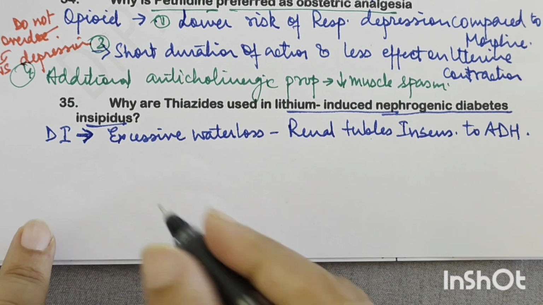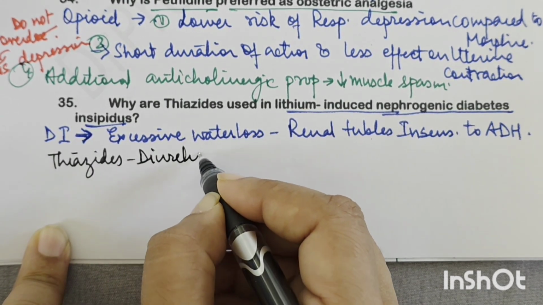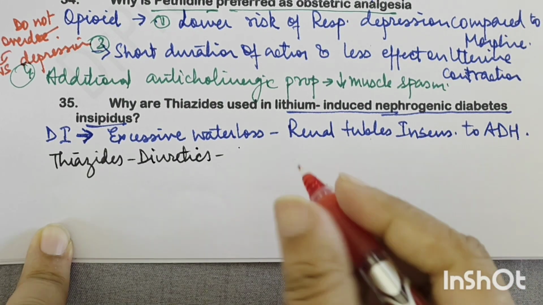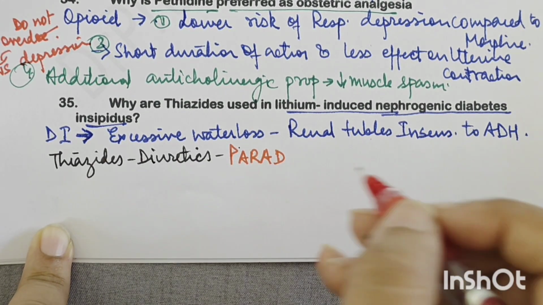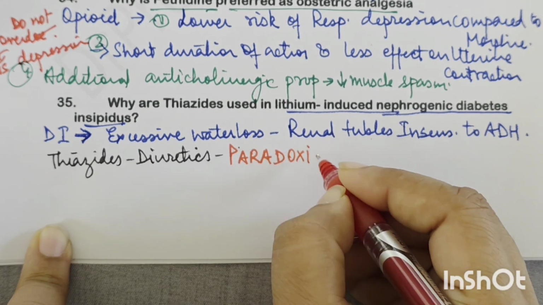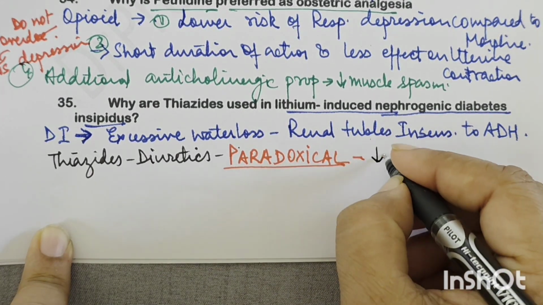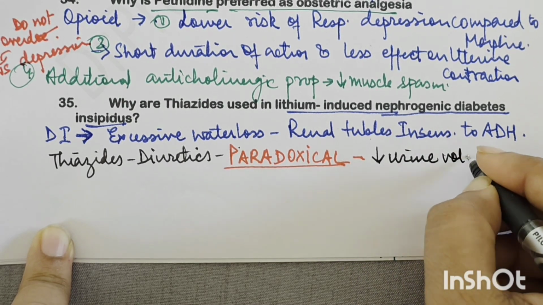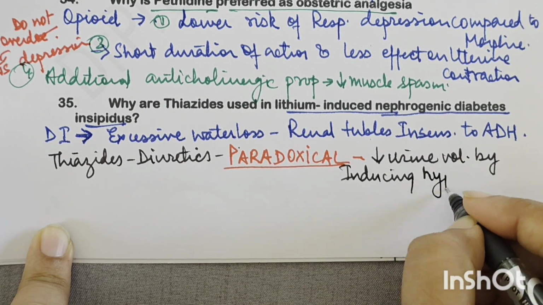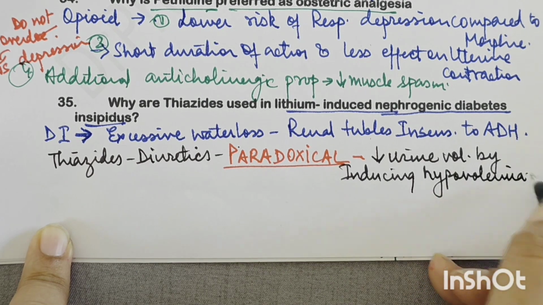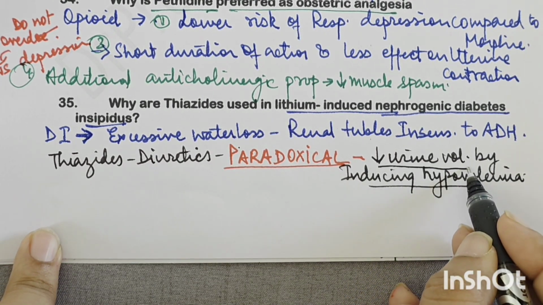Now thiazides क्या करते हैं? Thiazides are basically diuretics, right? Now here they are having a paradoxical action. Paradoxical, क्योंकि आप कहोगे antidiuretic hormone को insensitive हो गए तो इसमें why you are giving a diuretic? So their action is paradoxical. How they are doing paradoxically? They basically reduce the urine volume by inducing hypovolemia. They themselves also cause a loss of water and will induce a hypovolemia. This induced hypovolemia will basically reduce the urine volume.